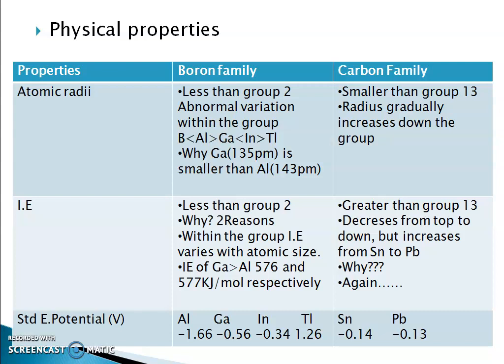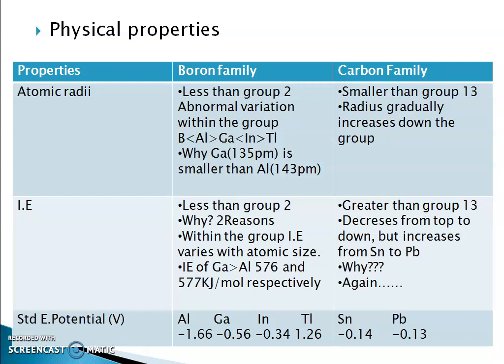In group 2, the general configuration is ns2, where the s orbital is completely filled. Removal of an electron from such a stable configuration requires higher energy, while in the boron family the last electron is present in np1, where it is not half filled or completely filled. So this configuration is not as stable as in group 2, and removal of an electron is somewhat easier in group 13.